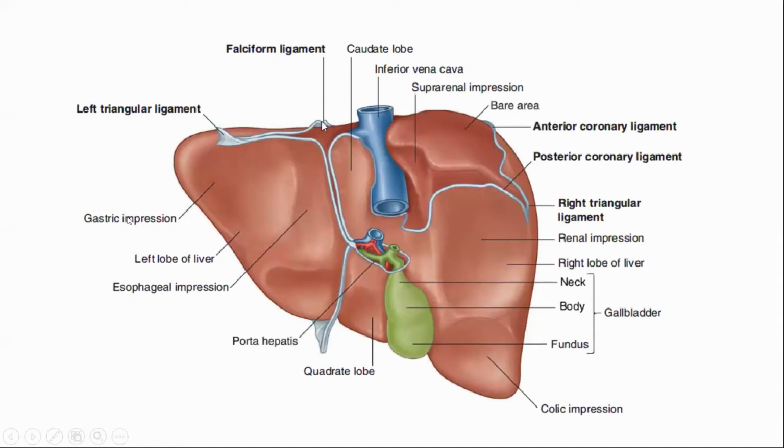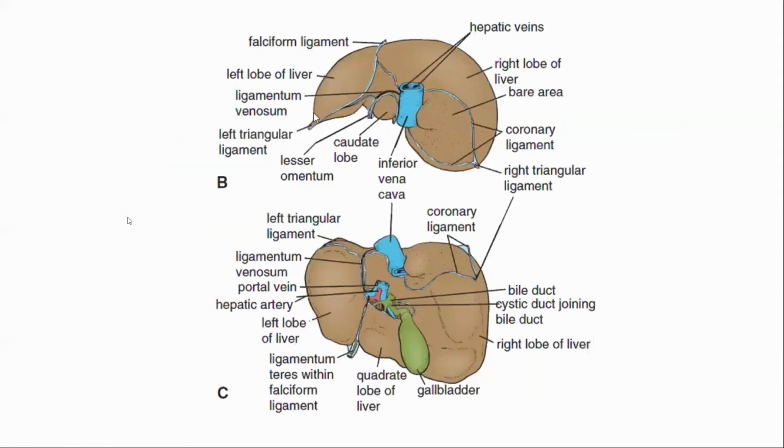So the falciform ligament divides into a right layer and a left layer. The left layer forms the left triangular ligament, the right layer forms the coronary ligament, and the extreme part of the coronary ligament is the right triangular ligament. This is the porta hepatis: portal vein, hepatic artery, and bile duct. So this is showing the reflection of the falciform ligament.